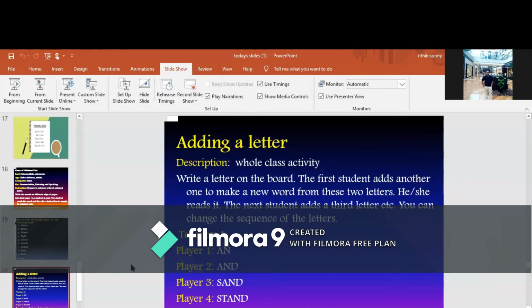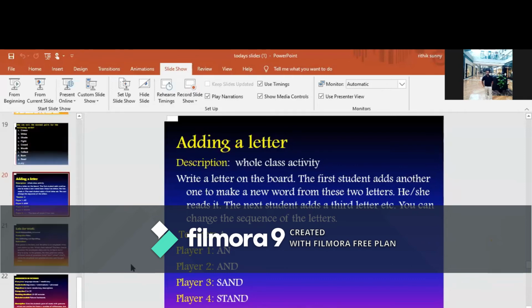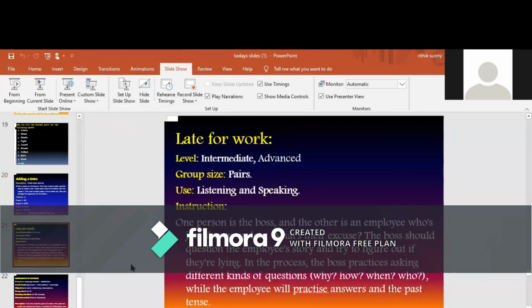Player 3 wrote S before that, and it became sand. Player 4 added one more letter, T: stand. But player 5 has not written anything, so player 4 has won this game. It can be given to students who are in the beginning stage as a whole class activity in order to improve vocabulary. So that is about the adding a letter game.